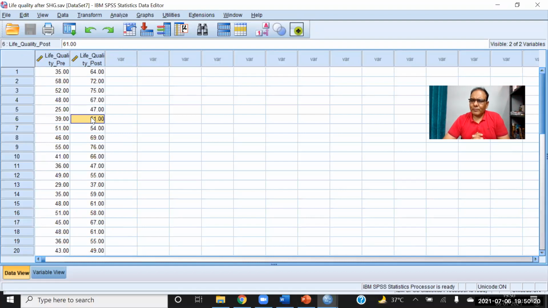the data is collected from women who are members of self-help groups, right? So this data I took from a research scholar's study. So if you want to know whether the quality of life of the women who are living in villages and rural areas improves after joining the self-help group or not.